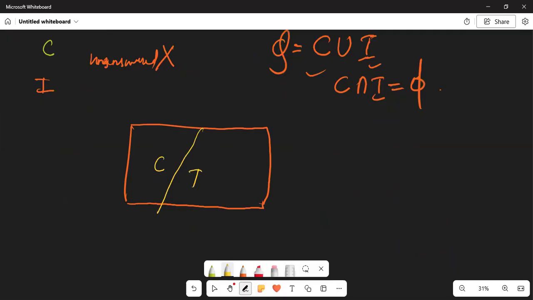So using the Venn diagram, this is C, this is I, and these are mutually exclusive. Nothing is there in the intersection. And the question says that if he knows the answer, then the answer is correct.